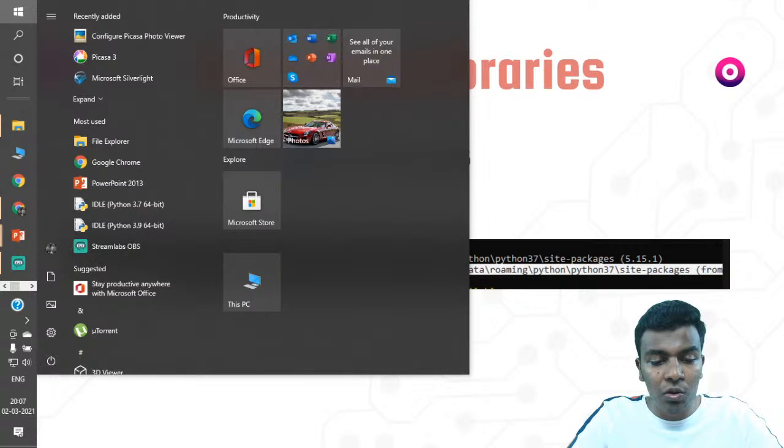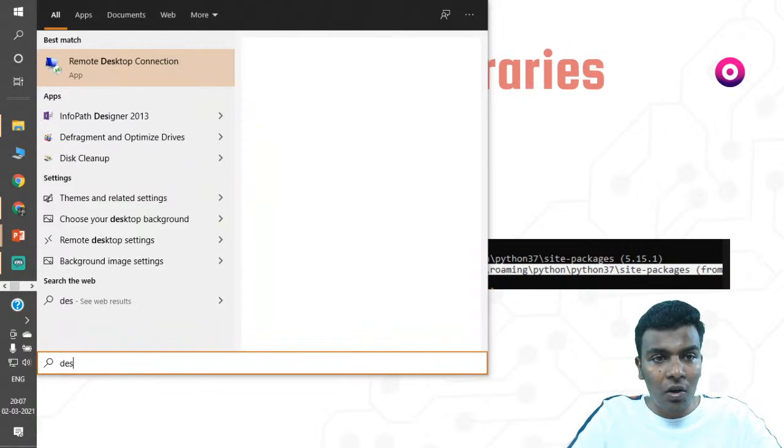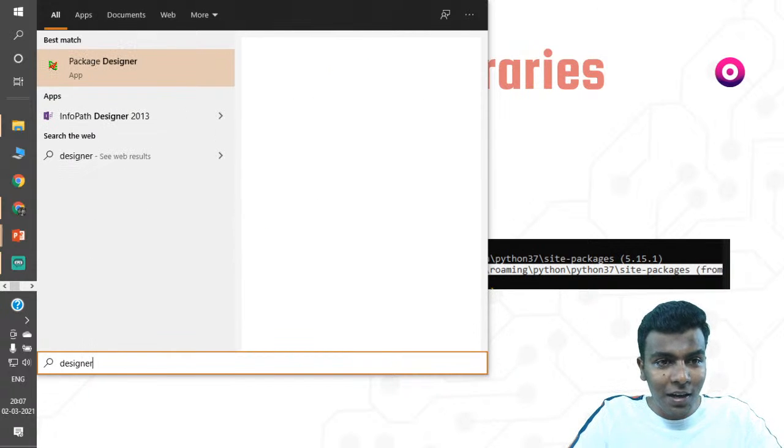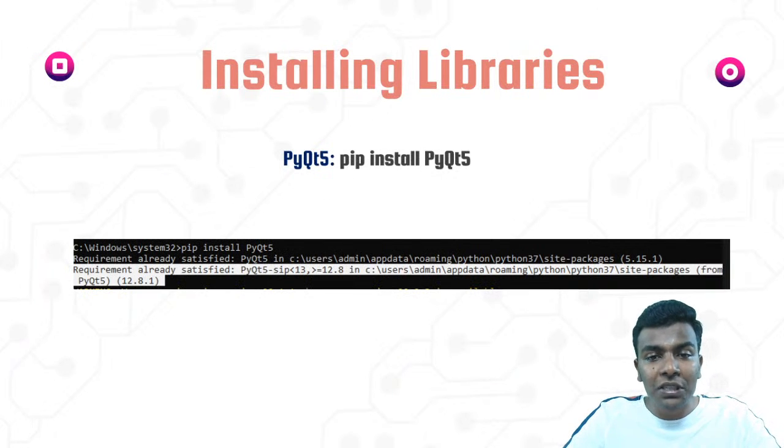In the search you just look for the designer, but we need to do the restart, so it is not showing here for me. So that's it, you just need to install the library.